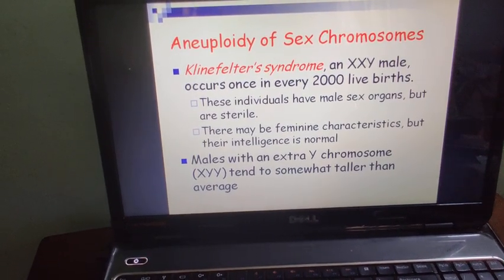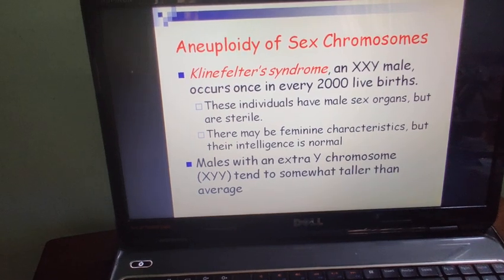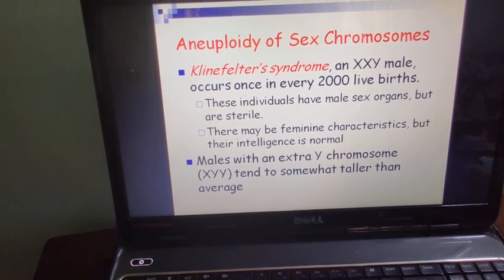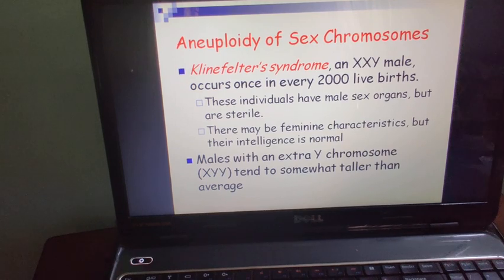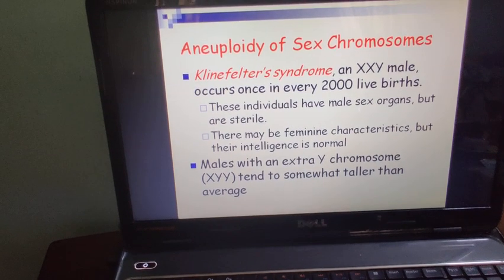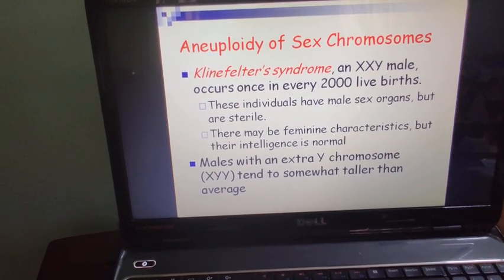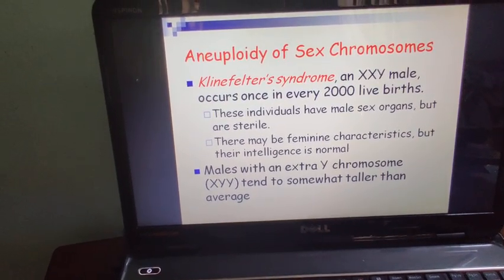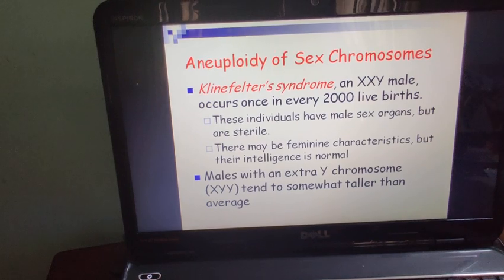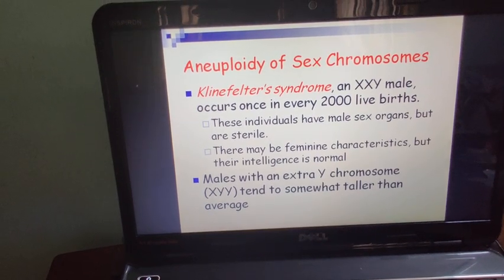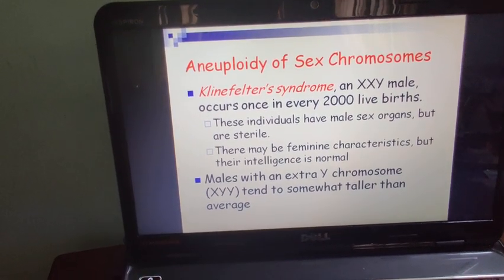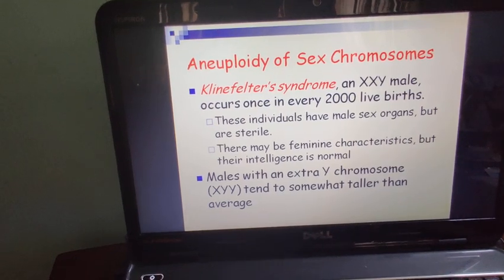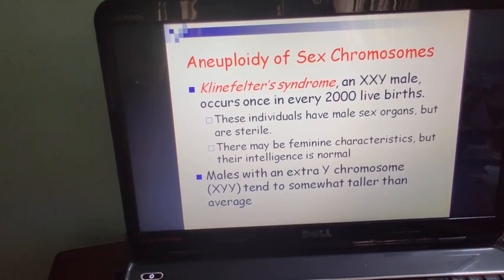Klinefelter syndrome, aneuploidy of sex chromosome. Here one chromosome is extra, the XXY condition in males. Generally we know in case of males there is an XY chromosome. Instead of this there is one X chromosome extra. Sometimes there are males with an extra Y chromosome, that is the XYY condition, and sometimes it is the XXY condition.